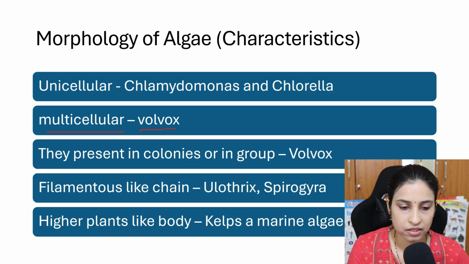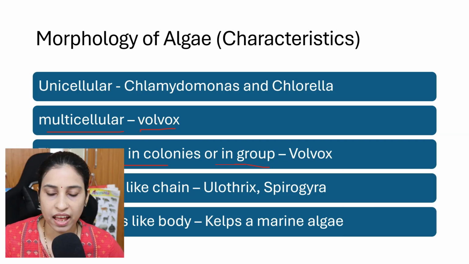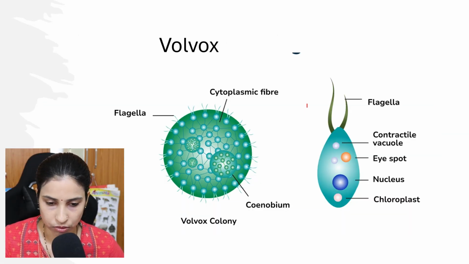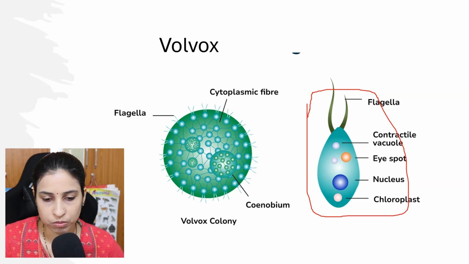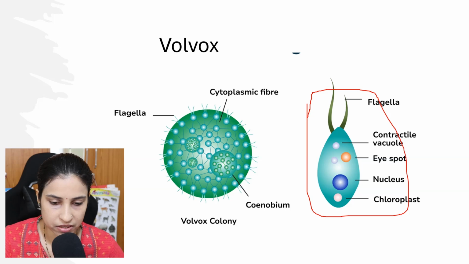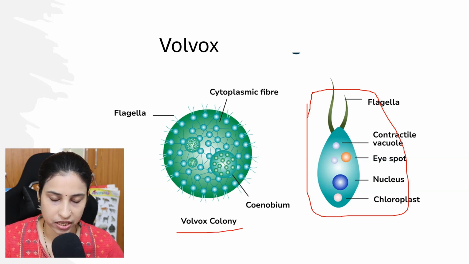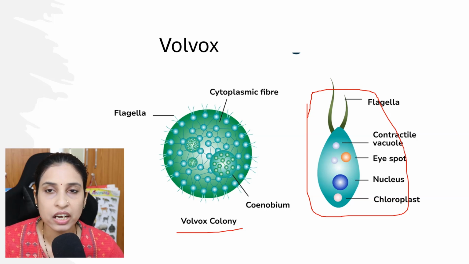In the case of Volvox, they are present in colonies or in groups. See here, this is the individual thallus of the Volvox. These Volvox form the colony. They are present in groups, and it is called a Volvox colony. They form the colony with cytoplasmic fibers in a coenobium structure and produce a circular colony. So Volvox is present in circular groups. This is the example of a multicellular, colony forming alga, that is Volvox.